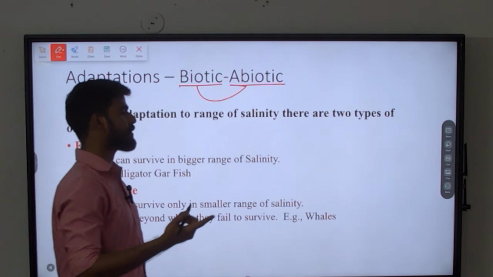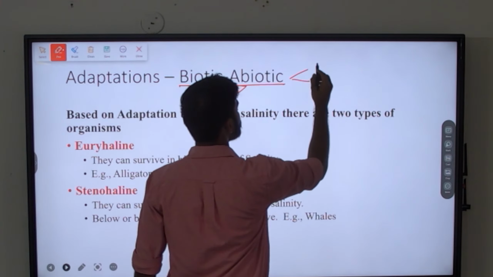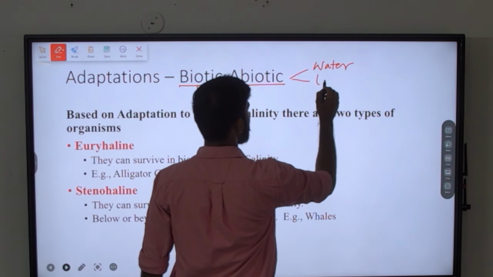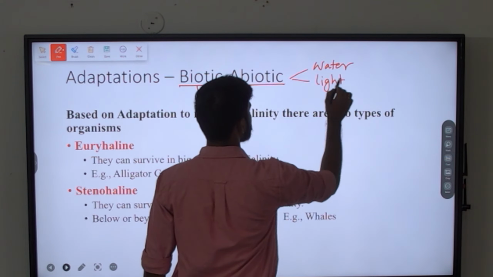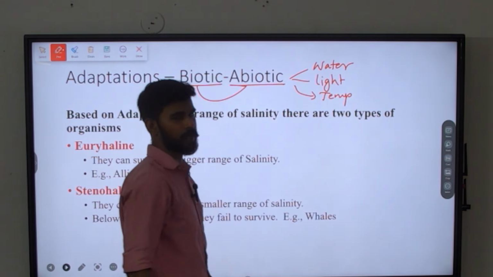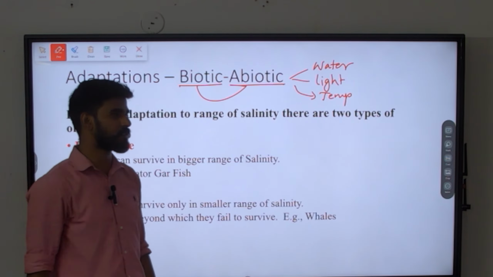Okay, what are the best abiotic factors that we know? We know water is one of the best abiotic factors. Other than that, sunlight is an abiotic factor. Temperature, heat, okay, it is an abiotic factor. Okay, these are important abiotic factors.